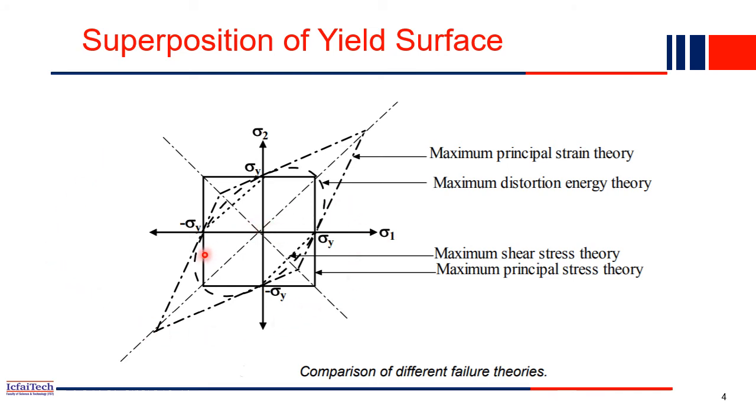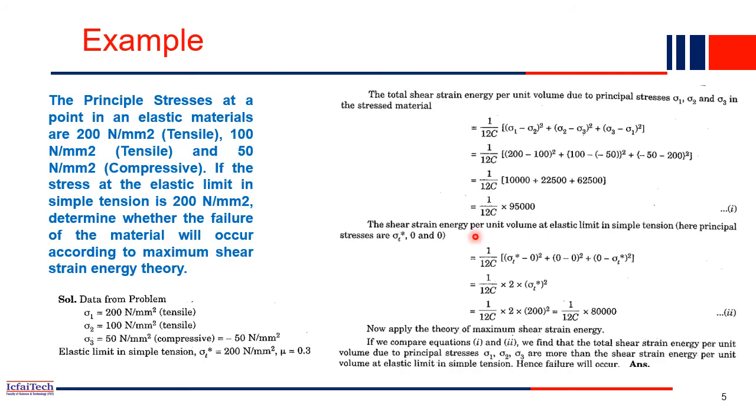Whenever our material is inside the surface, our material or our structure is safe. When it crosses the surface, for example, if the stress sigma 1 value is here, that means the material has already failed, because it is outside any surface. So that is a very big advantage of using this yield surface. We can easily compute whether a material has failed or not. Now let's solve a quick example using this failure theory.